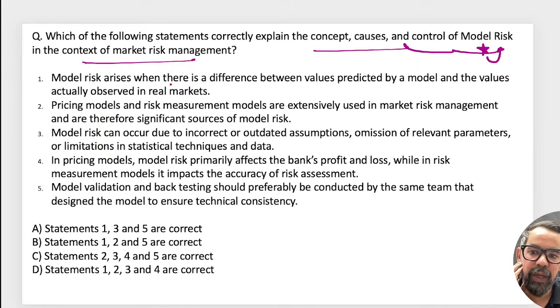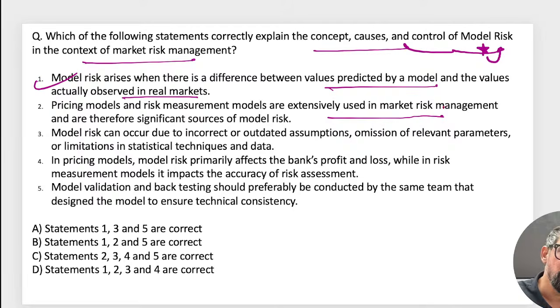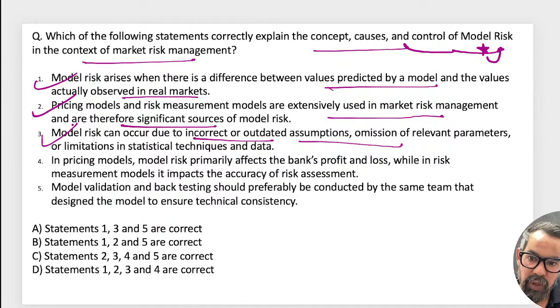Model risk arises when there is a difference between the value predicted by the model and the value actually observed in the real market, right? Pricing models and risk measurement models are extensively used in market risk management and are therefore significant sources of model risk. Model risk can occur due to incorrect or outdated assumptions, or omission of relevant parameters in pricing models. Model risk primarily affects the bank's profitability, while the risk measurement impacts the assessment also.